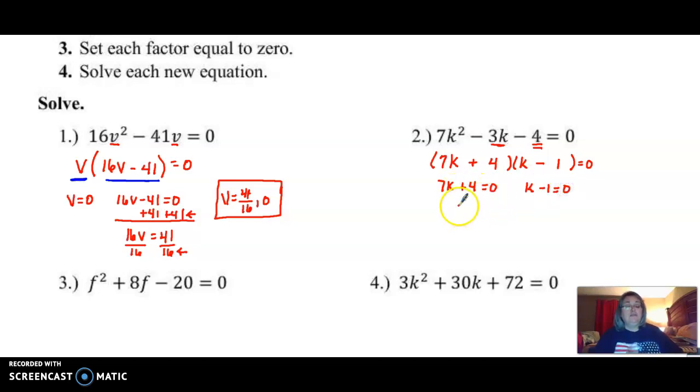I could subtract my 4 over and have 7k is equal to negative 4. When I divide by my 7, I get k is equal to negative 4 over 7. Here, when I move my 1 over, I get k is equal to positive 1. I can write it together with just separating it with a comma, and that way my work is nice and neat. Notice we never lost our equal to 0, even when we set our 2 factors equal to 0.